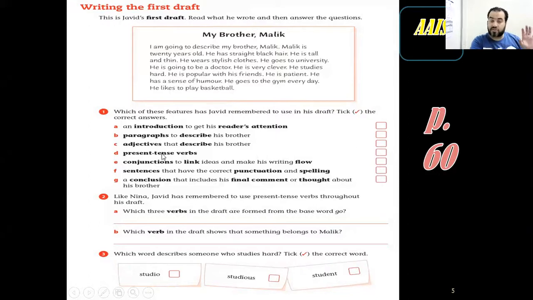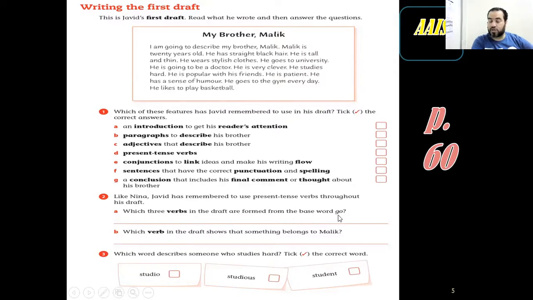Is it in paragraphs? Are there adjectives? Did he use present tense verbs? Did he use conjunctions to link his sentences? Did he care about spelling and punctuation, full stops, and that stuff? So if you find that thing after reading this, you have to tick it. And here, like Nina, David remembered to use present tense verbs. Now mention 3 verbs in the present.